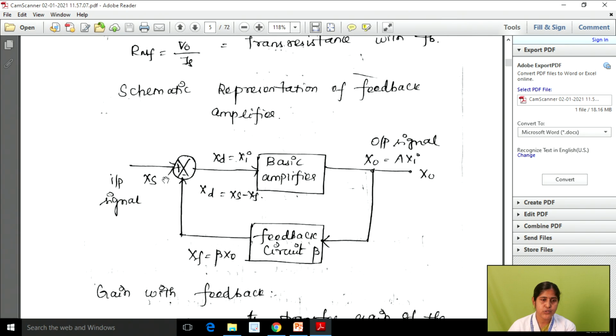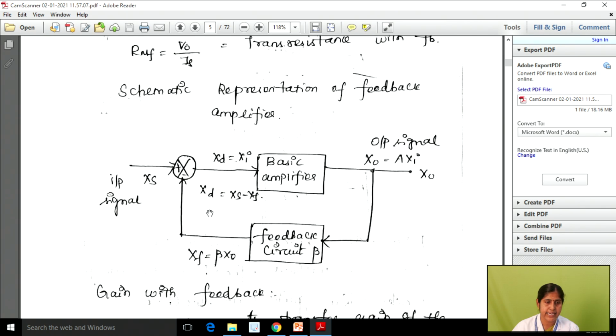Right. So in general, we know the block diagram for the amplifier. From that we can draw the schematic representation. Okay. So in this we have the input signal Xs and then the combined signal Xd, which is equal to Xi. How can we find this Xd? We combine the input signal with the feedback signal.